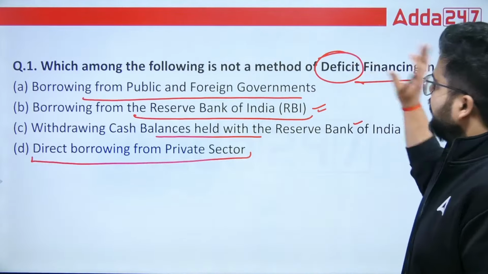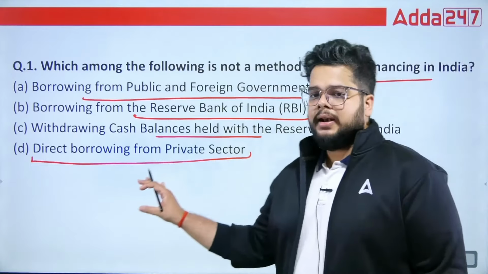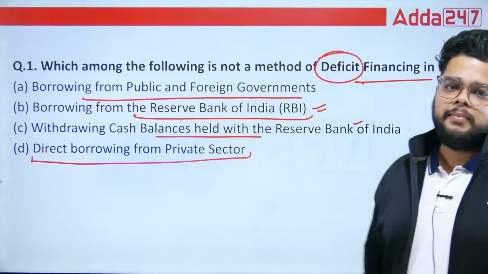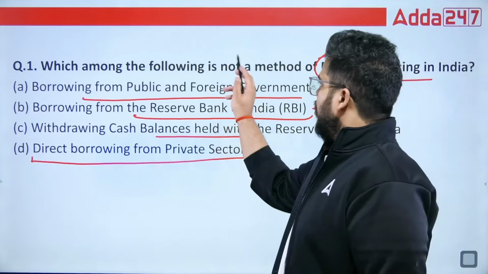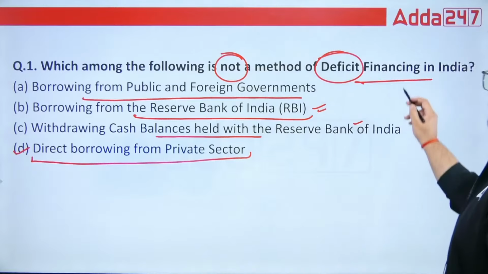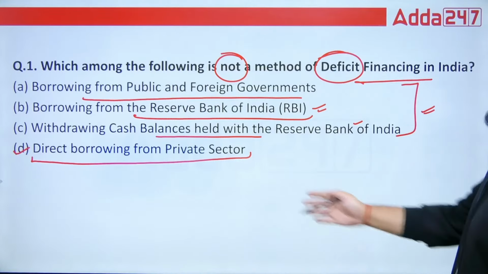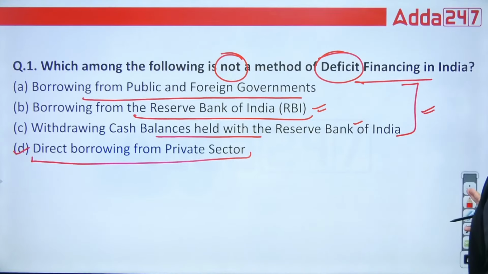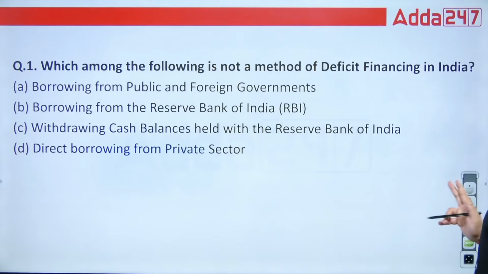Leave aside this deficit financing concept, the government never borrows directly from the private sector. So "not a method" was asked. That is why D will be the correct answer. If you know that these three are there, then you can directly eliminate the three options and say that D is the correct answer.